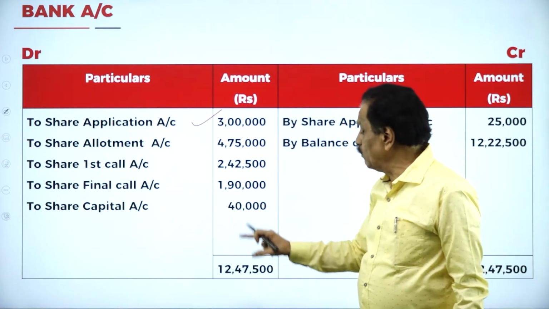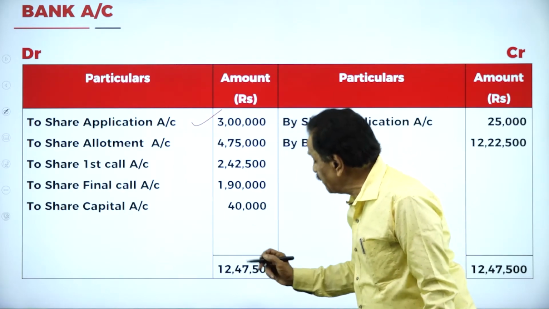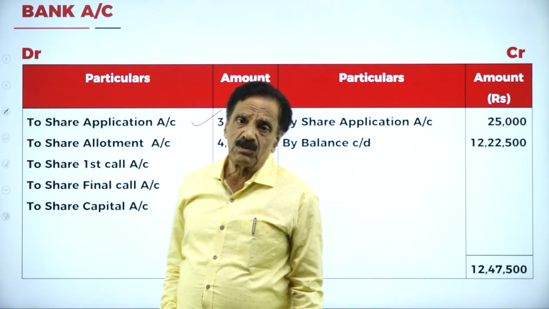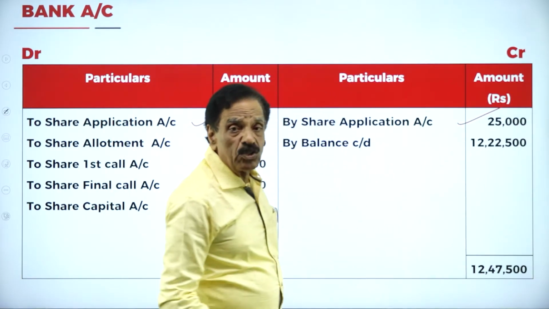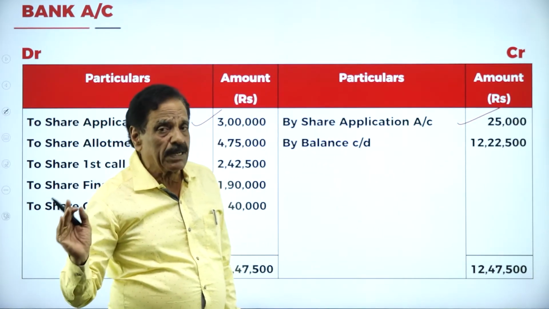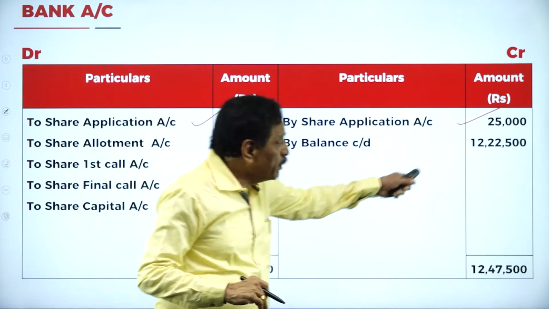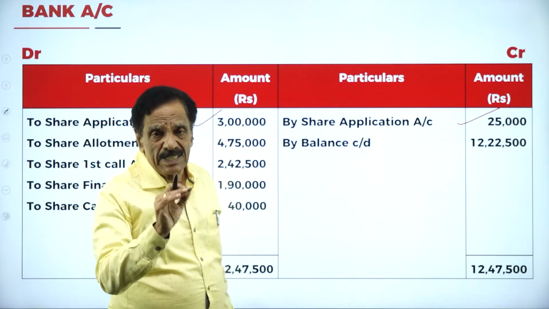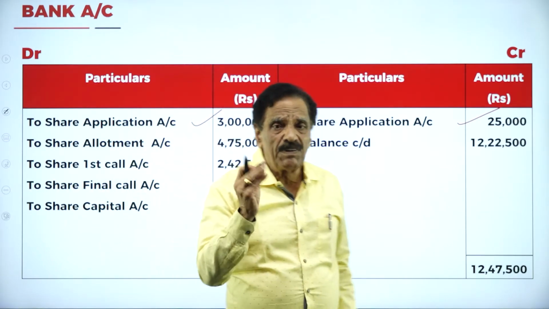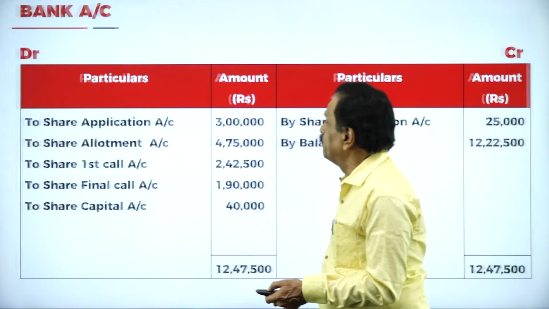For forfeiture and reissue, how much money? 40,000. Totally, how much do you have? 12,47,500. Out of that, how much has been returned? 25,000 has been returned to the particular applicant. How much is left over? 12,22,500. That is the cash at bank. So that will be shown in the balance sheet.